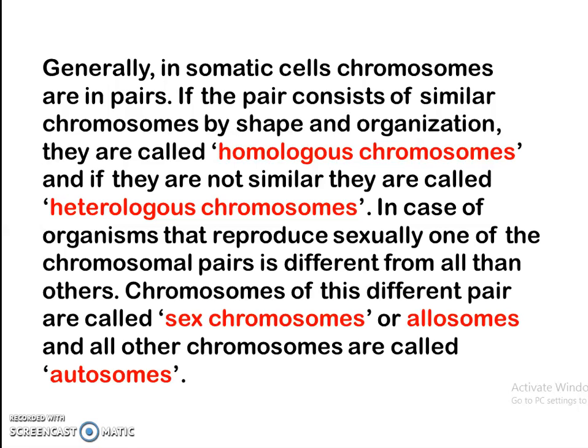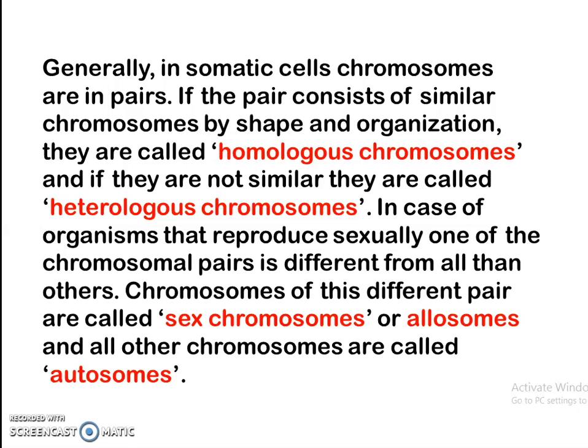Now generally in somatic cells, meaning the body cells, the chromosomes are in pairs. If the pair consists of similar chromosomes, similar in the sense they are the same in shape and organization, then such chromosomes are known as homologous chromosomes. And if they are not similar, then they are called heterologous chromosomes.